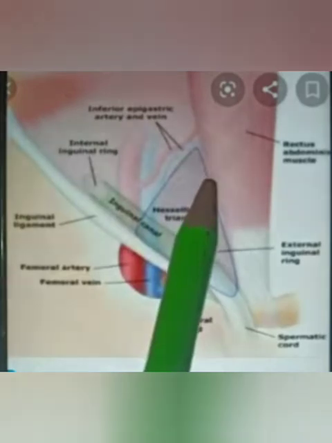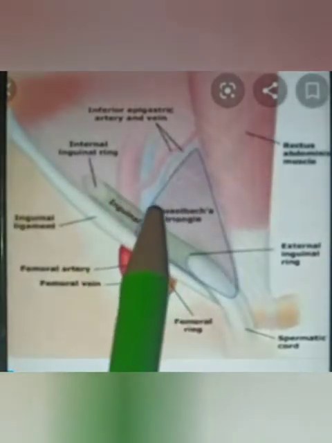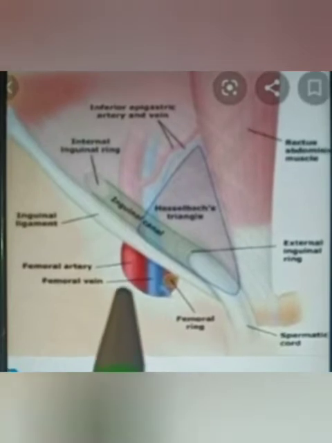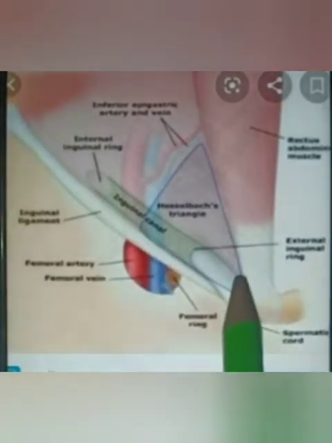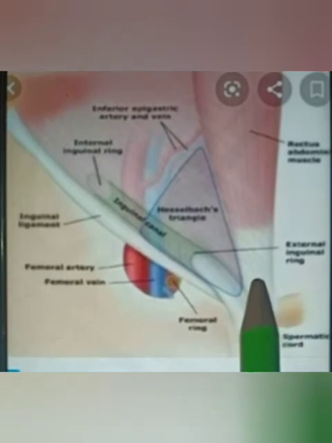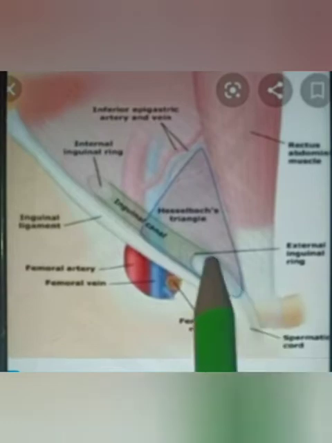Then the posterior wall. Behind this is present the fascia transversalis, the extraperitoneal tissue, and the peritoneal tissue, and towards the medial side there is a conjoint tendon, and at its medial end there is a reflected part of the inguinal ligament.